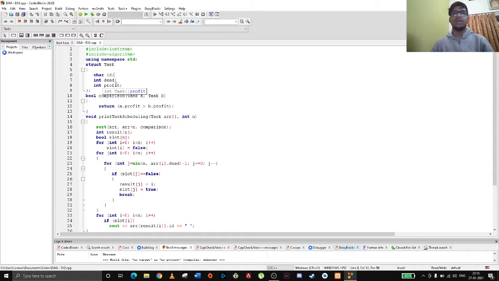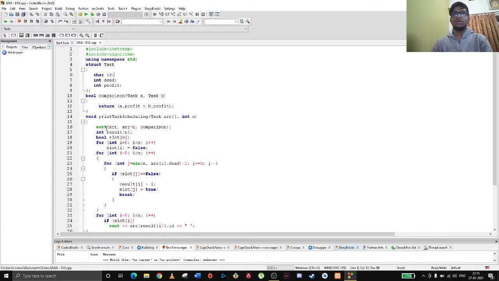Dead means deadline. Now I've also taken a function named comparison which compares A's profit and B's profit, basically comparing two jobs or tasks. Now we are providing printTaskScheduling, which takes an array and the number of tasks.